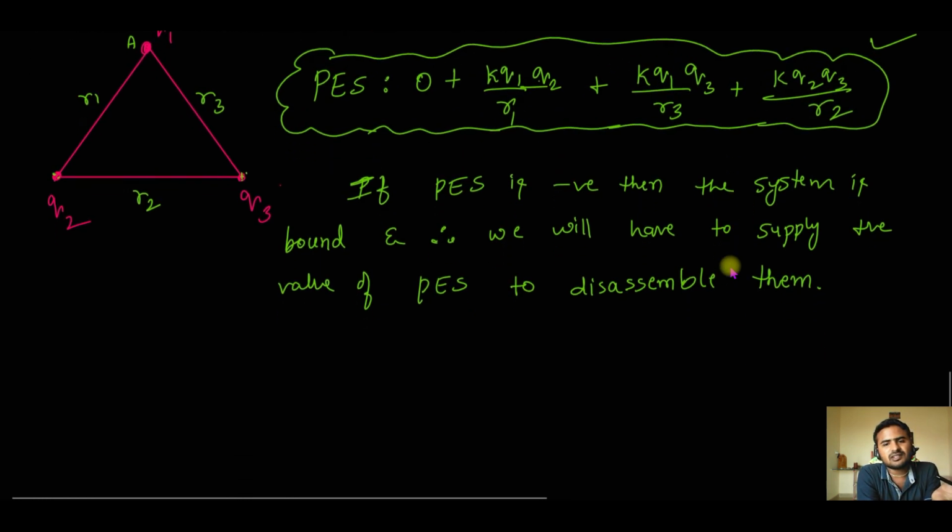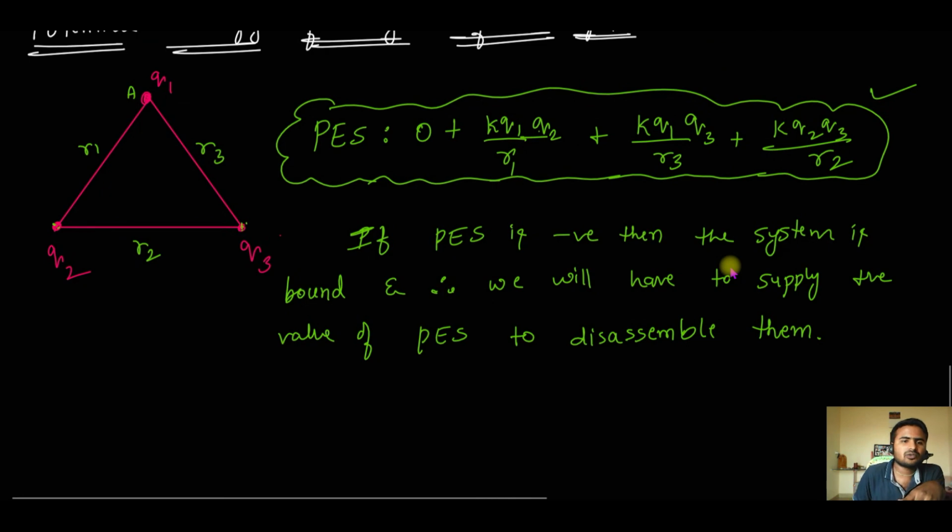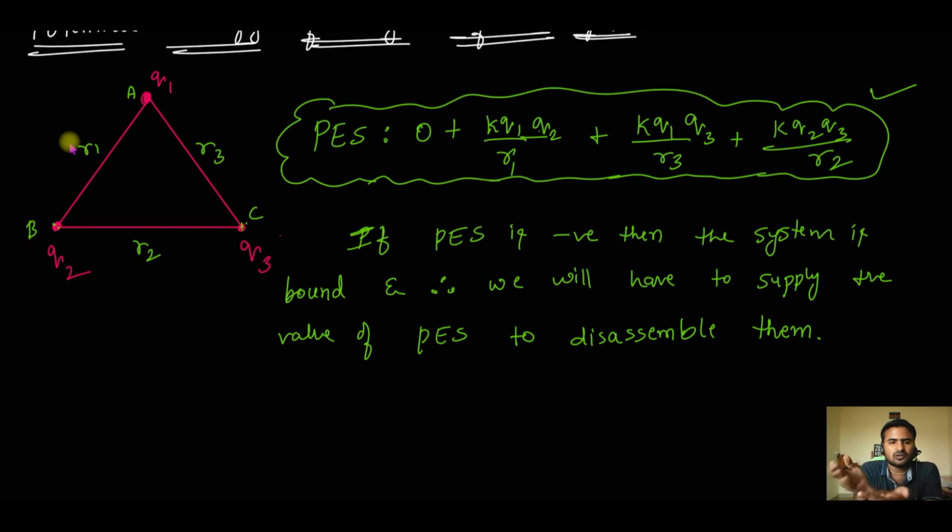Suppose I want to know the potential energy of a system of two charges, let us say there are only q1 and q2. Let me also call these points B and C. Let us say there are only charges q1 and q2 at A and B respectively. Then if I want to know the potential energy of q1 and q2 alone, there is no charge q3. I have not brought q3 from anywhere to this point C. Okay, only q1 and q2 are there.